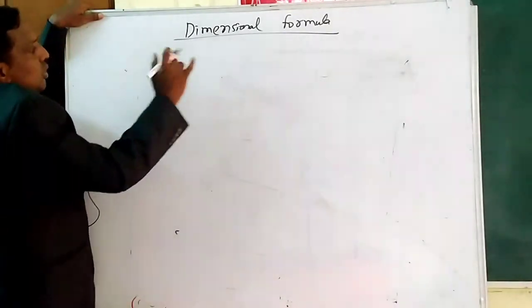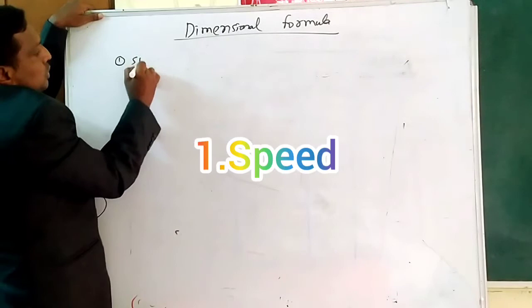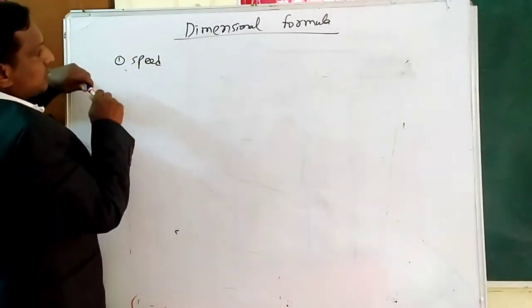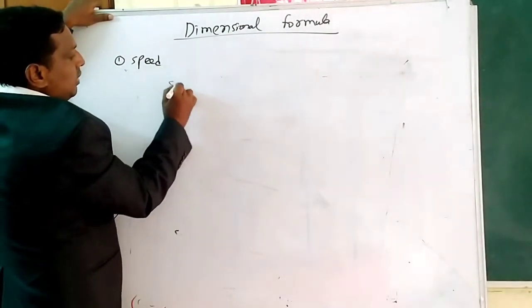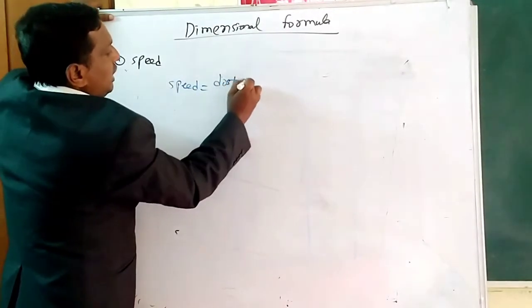So first, number 1, which I already told you, is speed. So what is the general formula here? Speed equals, as I told you, distance by time.